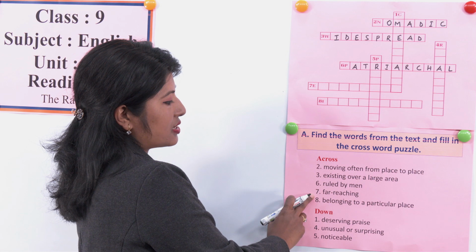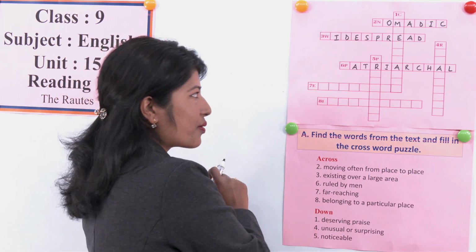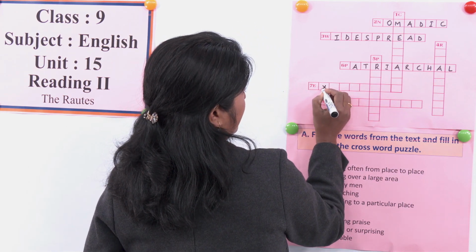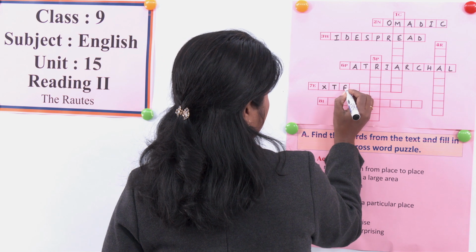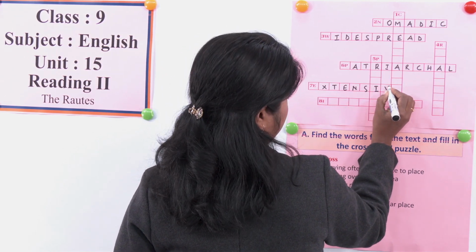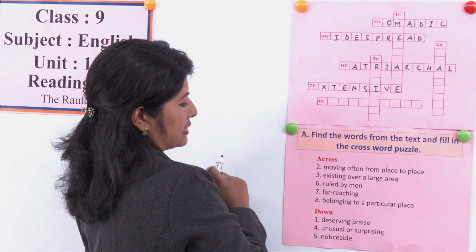Far reaching, that starts from E. What's the word? The word that starts from E is extensive. Number 7, extensive.